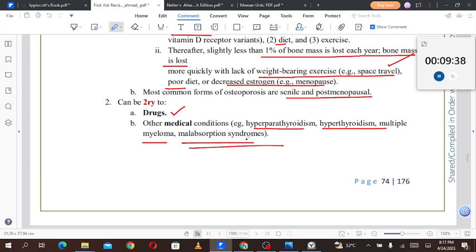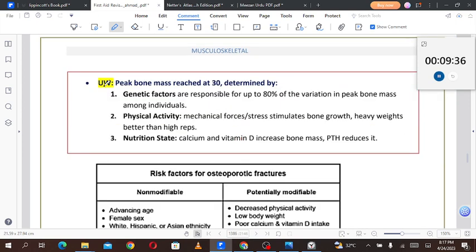Hyperthyroidism, multiple myeloma, and malabsorption syndromes. UWorld point: peak bone mass is reached at 30, determined by genetic factors, physical activity, and nutritional state. Genetic factors are responsible for up to 80% of variation in the peak bone mass among individuals. Physical activity, mechanical forces, and stress stimulate bone growth.